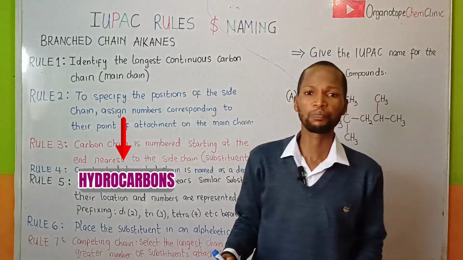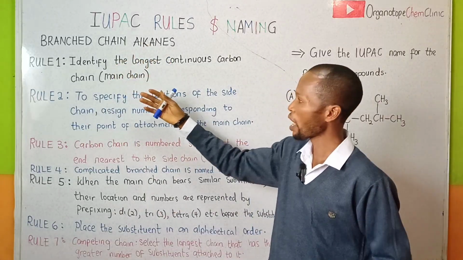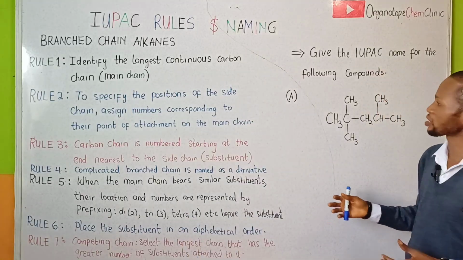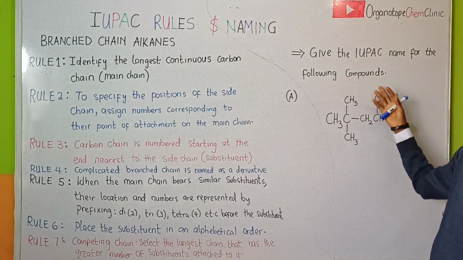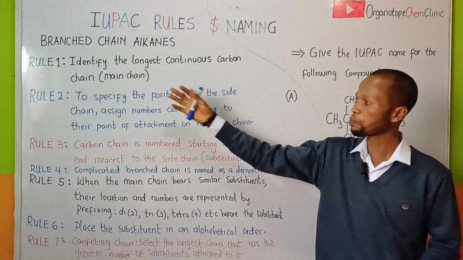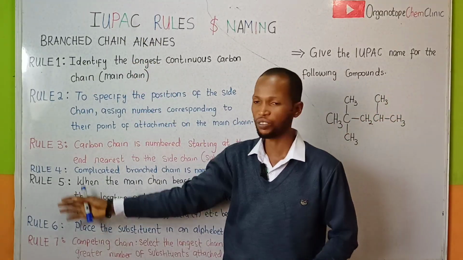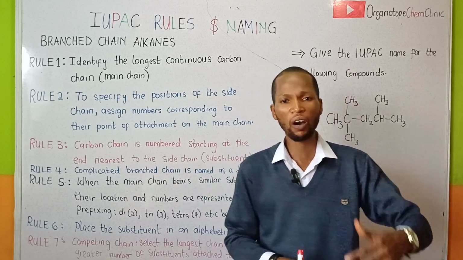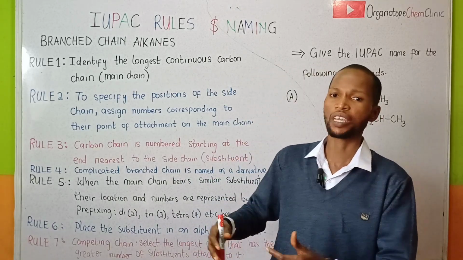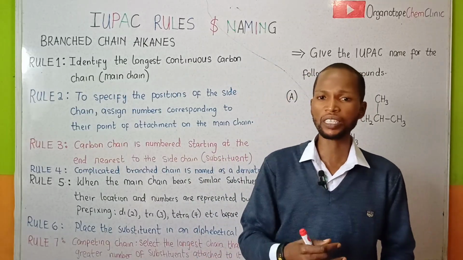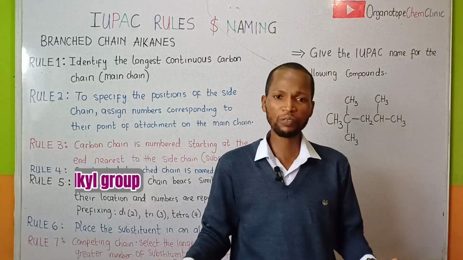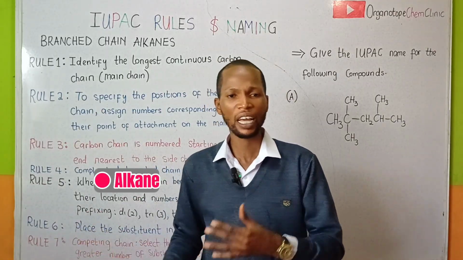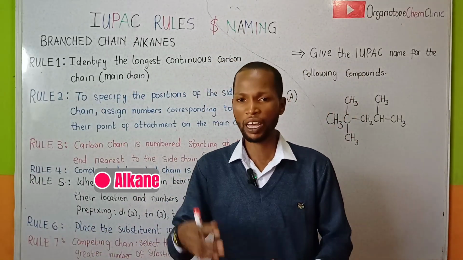In order to name the branch chain alkanes correctly, we are going to use the following rules as a guide. So our main focus in this video lesson is to name the branch chain alkanes. So we are going to be considering all the rules stated right here. Recall that when we discussed the hydrocarbons, we made mention of how the alkyl groups are derived from the alkane. The alkyl group is one hydrogen less compared to the alkane. Alkyl group has the general formula CnH2n+1, while the alkane has the general formula CnH2n+2.